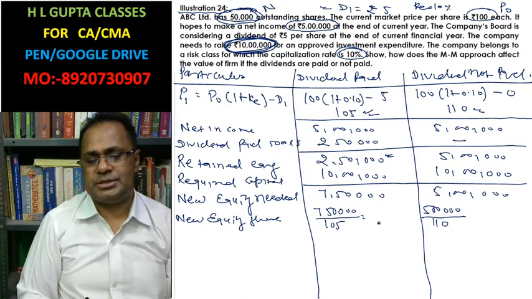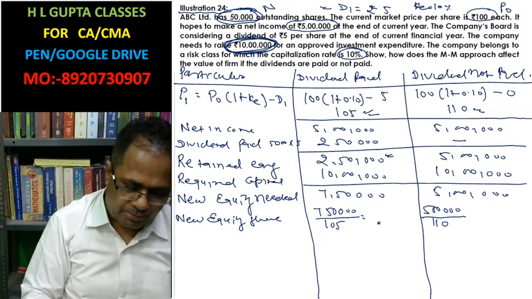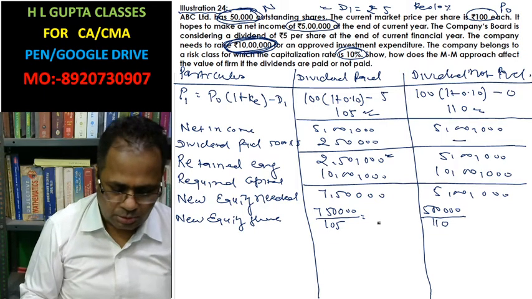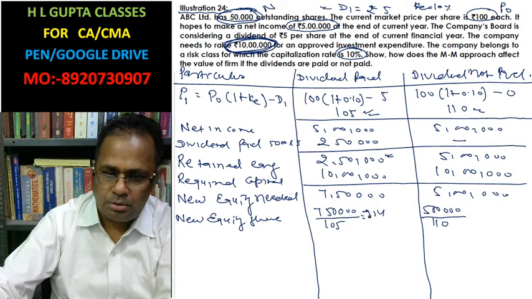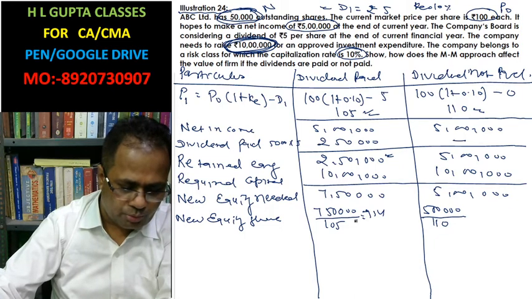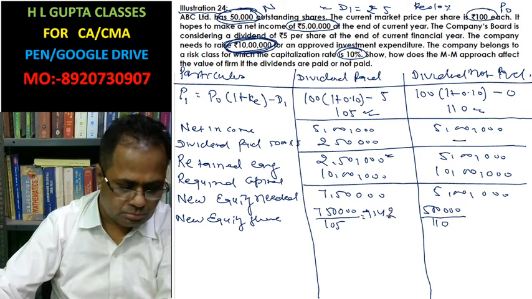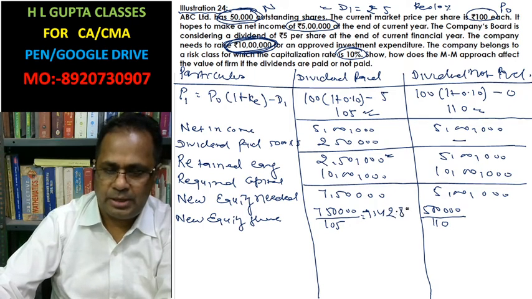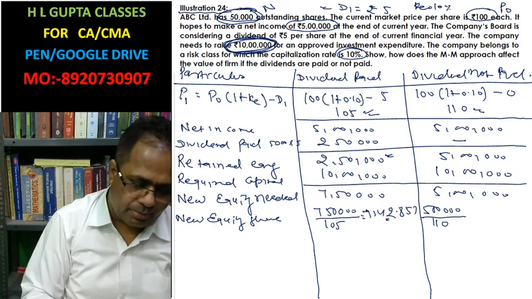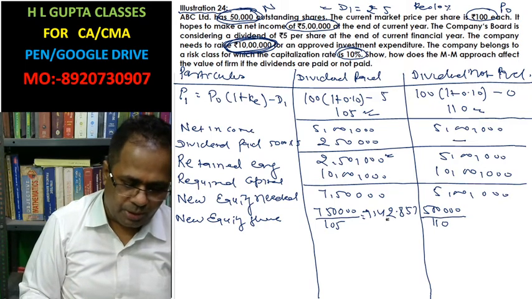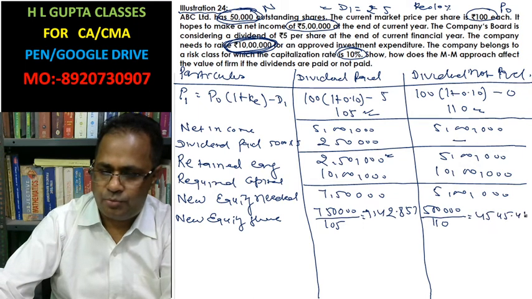So 7,50,000 divided by 105 is 7,142.857. 5 lakh divided by 110 is 4,545.454.